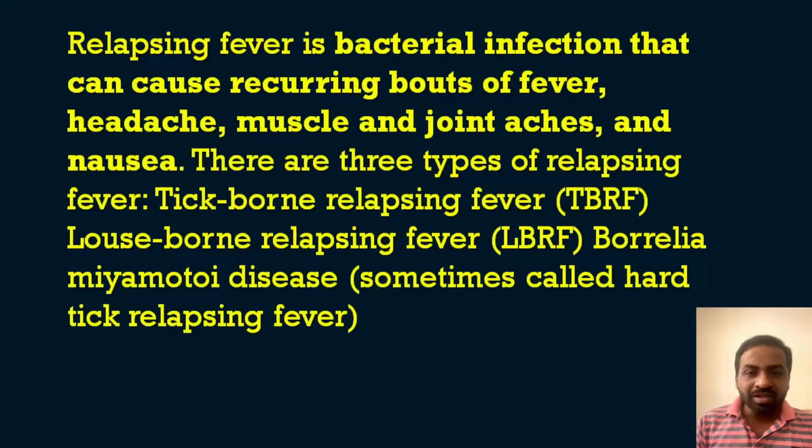And one more fever was there, that is a relapsing fever. So what is a relapsing fever? In which condition can relapsing fever happen? It is a bacterial infection that can cause recurring bouts of fever, headache, muscle and joint aches and nausea. Okay, and there are three types of relapsing fever.